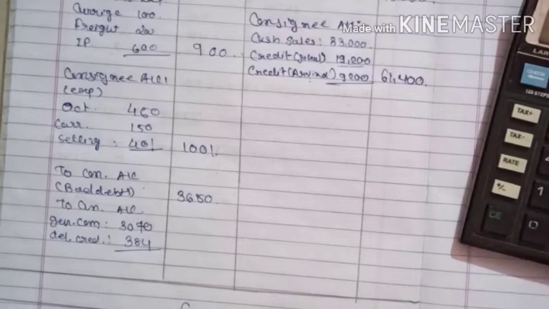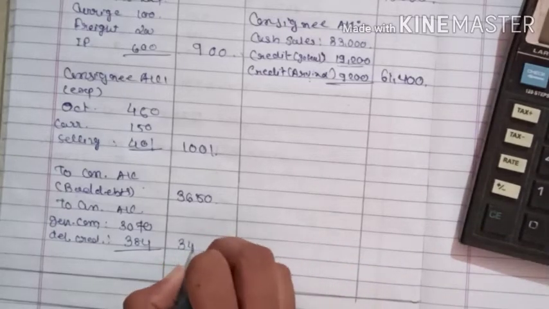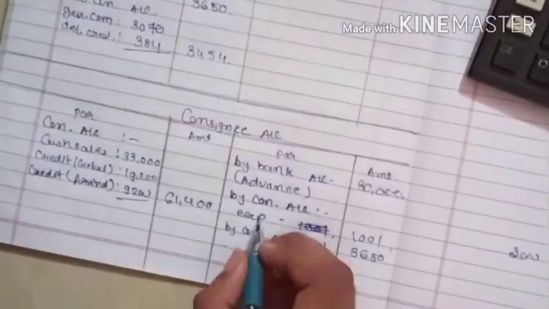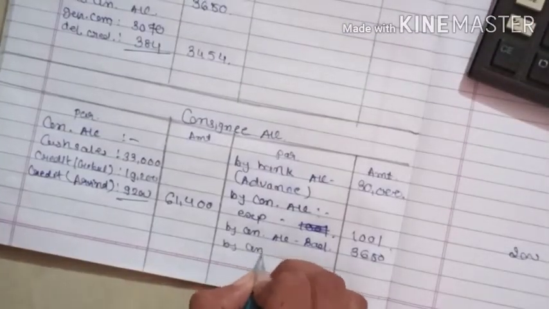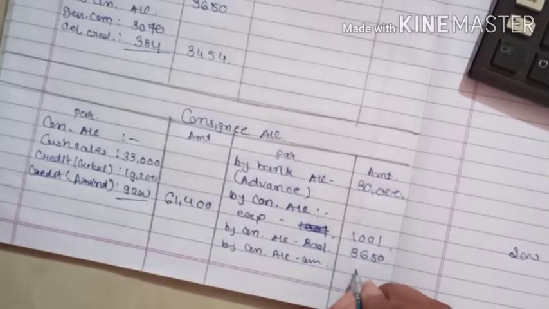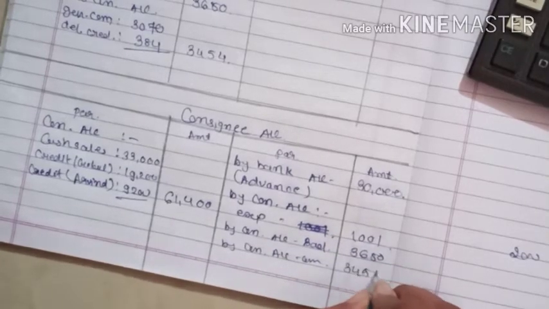Total 3454. We will write by consignment account in a bracket, commission, 3454.